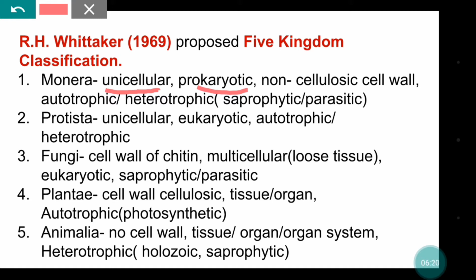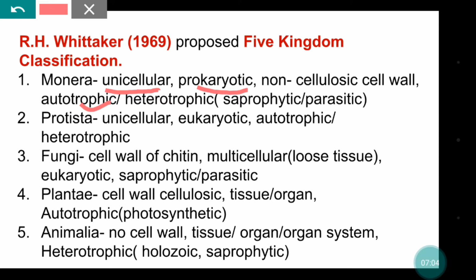Bacteria fall under the Monera kingdom, and these organisms can be autotrophic, that is they can synthesize their own food from sunlight, so they may be known as photoautotrophic. They can also utilize chemical compounds to form their own food. They do not depend on other organisms for food, so those organisms are called chemoautotrophic.